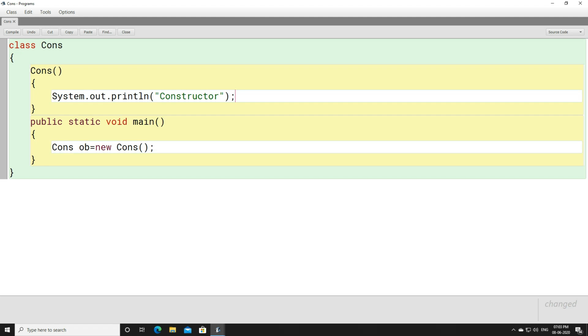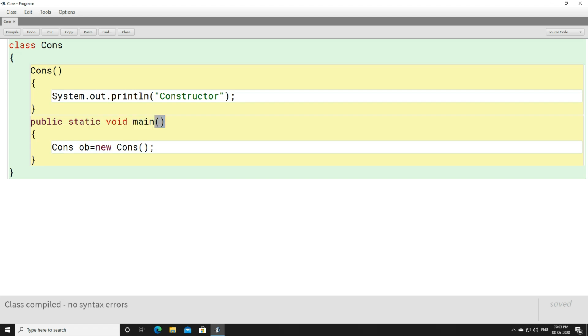So when this constructor is invoked, when it works automatically, the control is going to enter these curly braces and it will print whatever is written here. Now let us compile this program. Yes, the program is compiling, that is, it does not contain any syntax error. Now let us try to understand this manually, how the things are going to work, and then I will show you by executing this program.